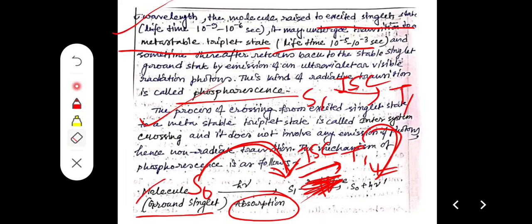Now always remember, for fluorescence, as we know, singlet excited states are short-lived, so the rate is faster than phosphorescence. In phosphorescence, the triplet excited state is longer-lived. As we know, singlet to triplet transition is a symmetry forbidden process. So in that case phosphorescence is slower and always has lower intensity.